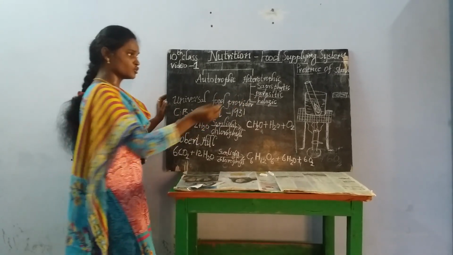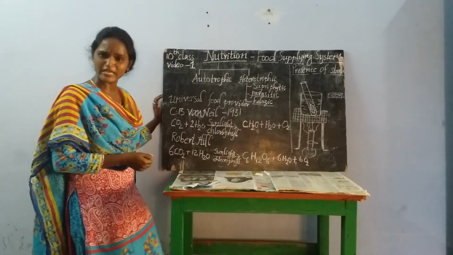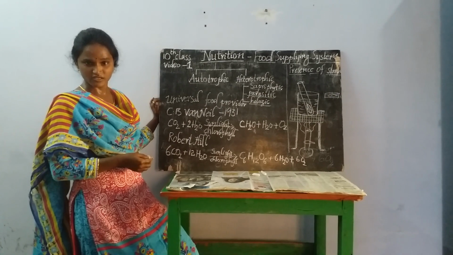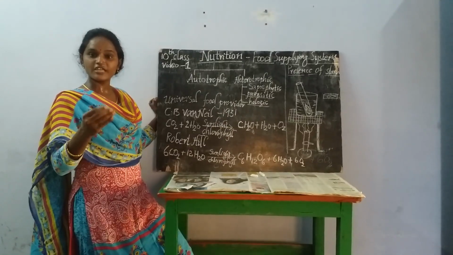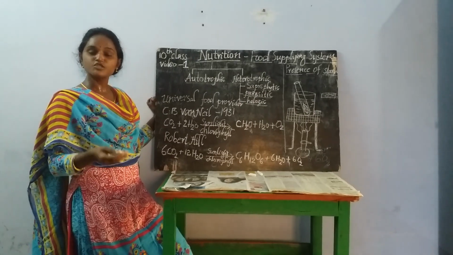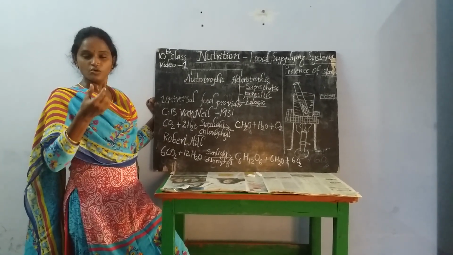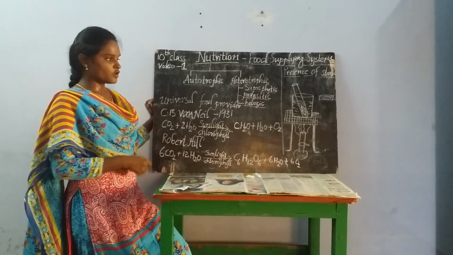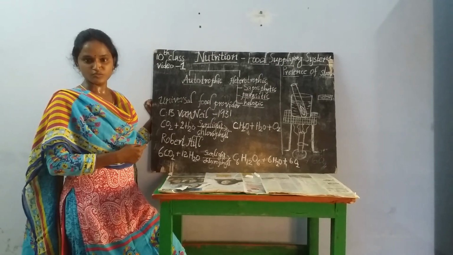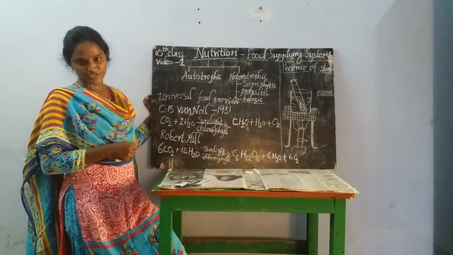If we talk about holozoic mode of nutrition, what is meant by holozoic mode of nutrition? It is a type of nutrition in which an organism is capable of taking complex organic food through the process of ingestion. Such organisms are called holozoic organisms, and this mode of nutrition is called holozoic mode of nutrition.